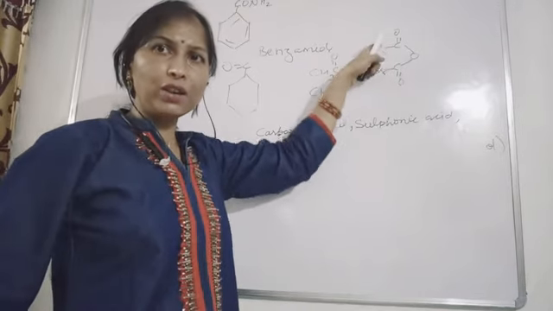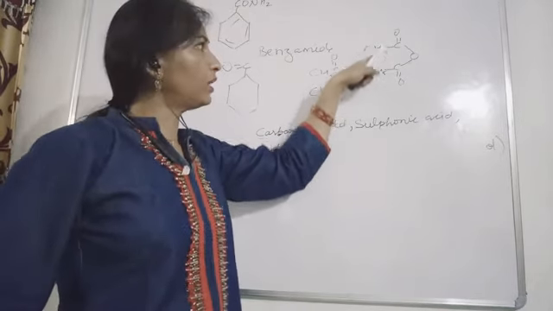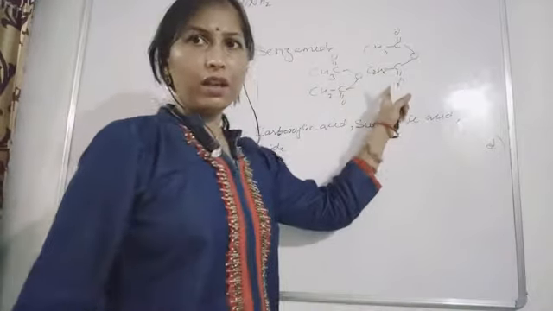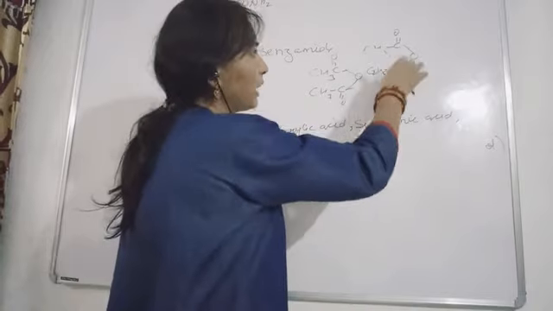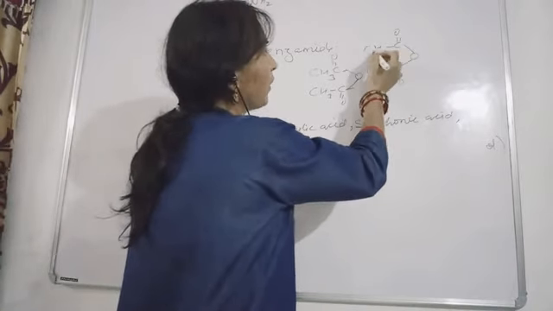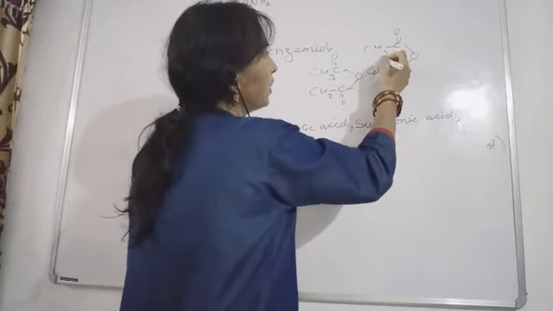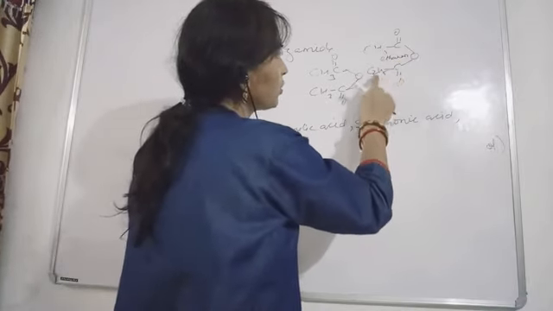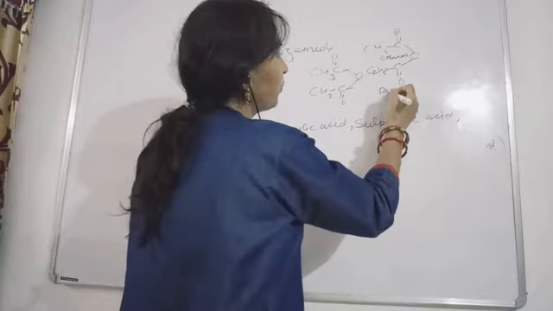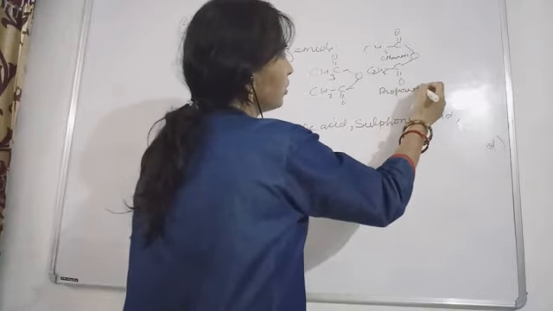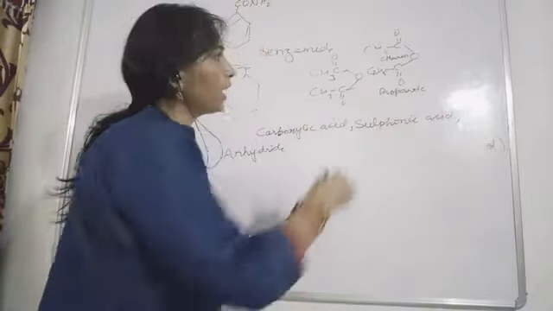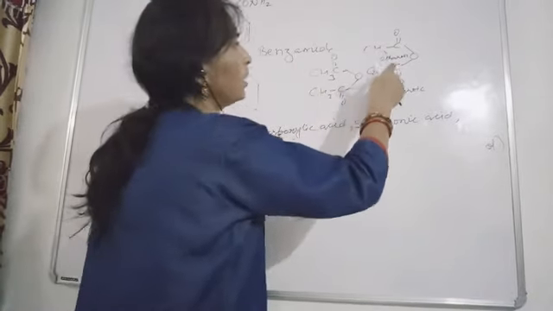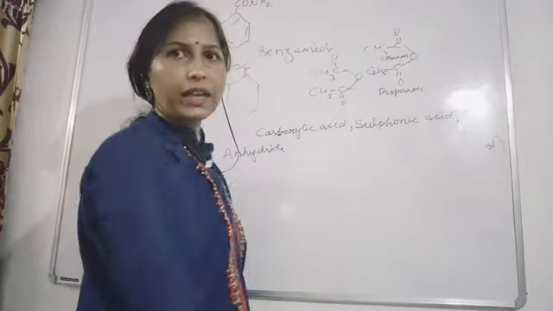So they are not the same. What will be the IUPAC name of this compound? 2 carbons, so ethanoic, and here 1, 2, 3, so propanoic. So the name: in alphabetical order you will arrange them, ethanoic propanoic anhydride.